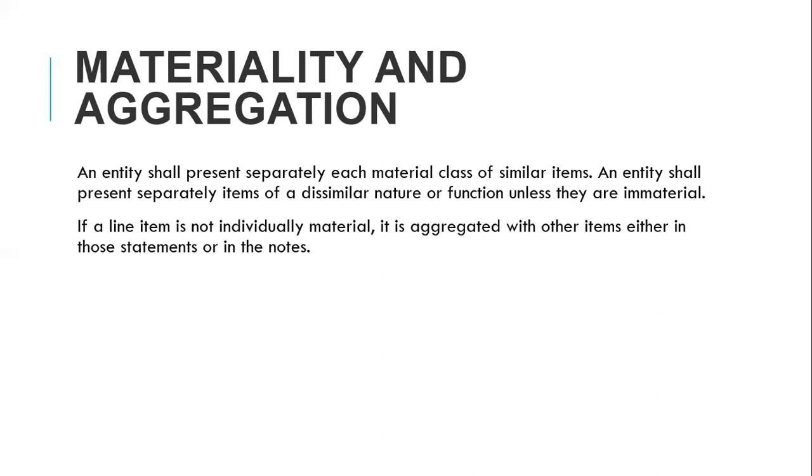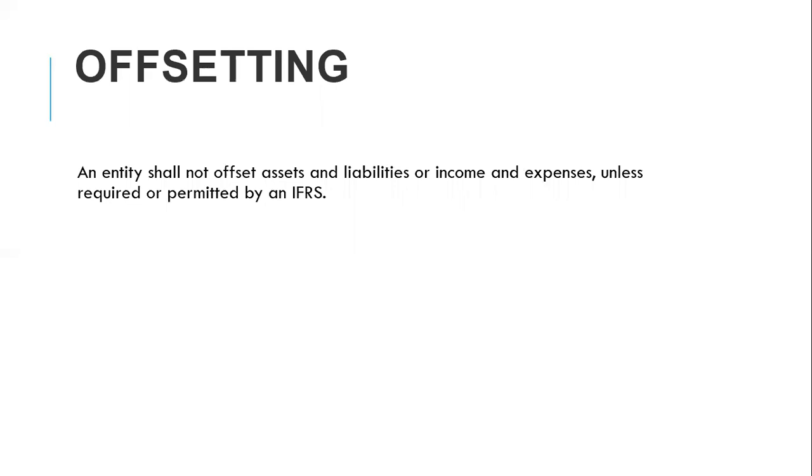You just overload. So as much as possible, recognize only material transactions. If a line item is not individually material, aggregate it with other items, either in those statements or in the notes. So we want the financial statement to reflect only material information.